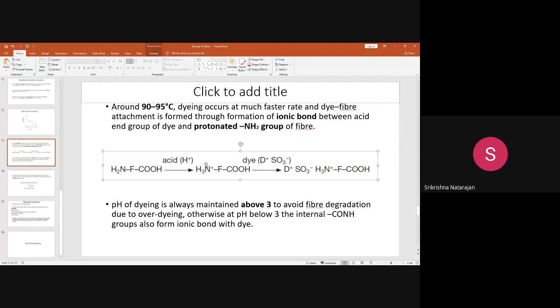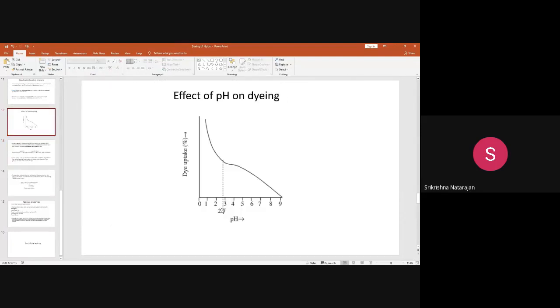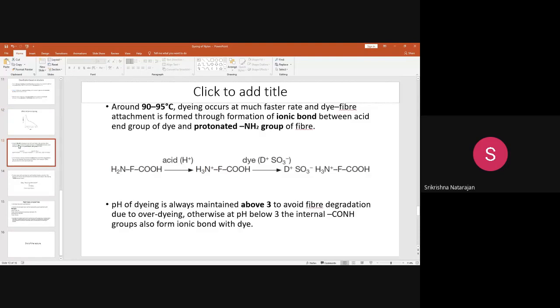Here, how does this bonding take place? That is very important. At pH 2.7, nylon is electrically neutral, but at acidic pH the surface of the fiber should remain positive and the dye should be negative.